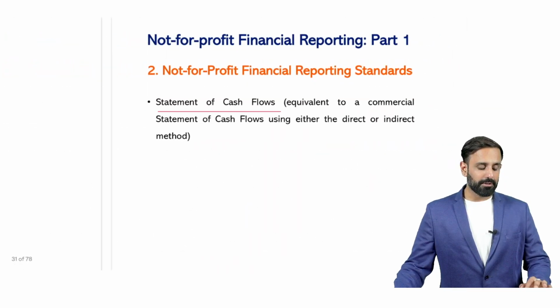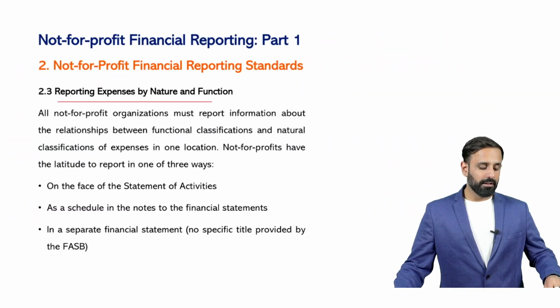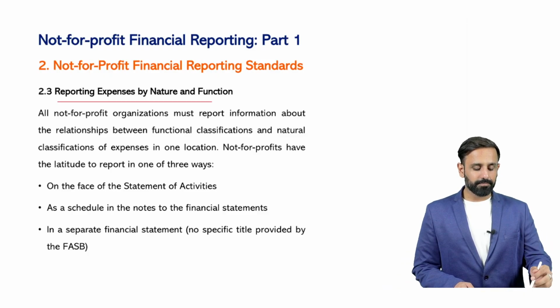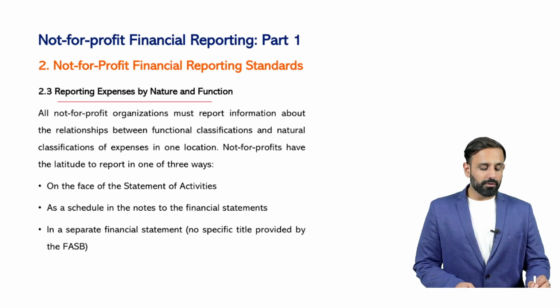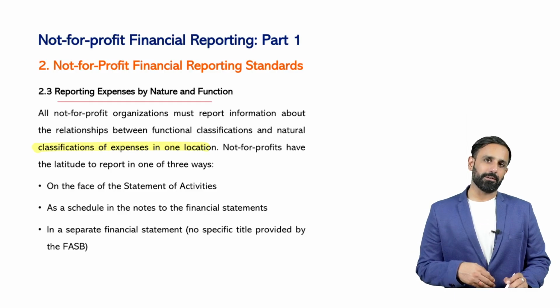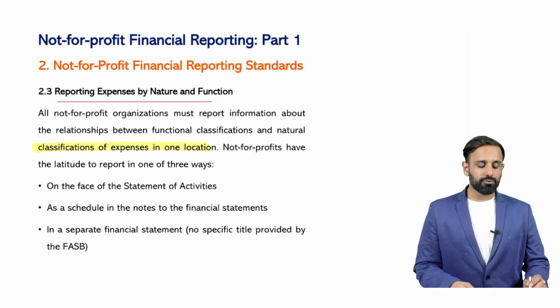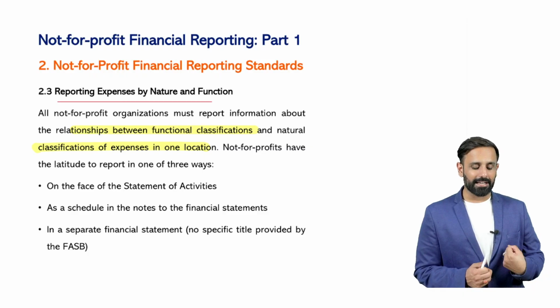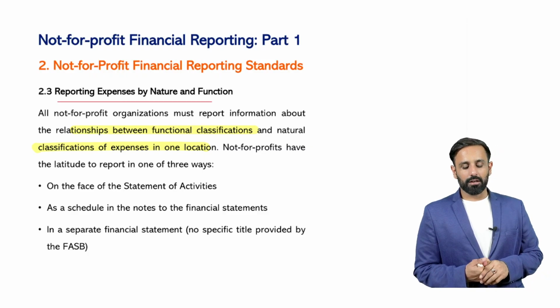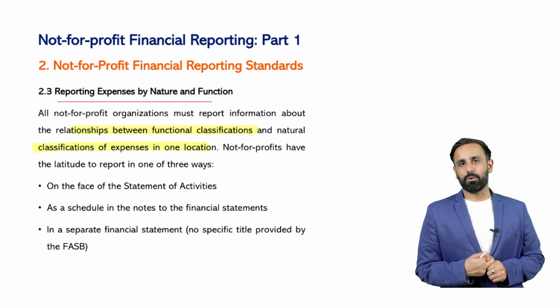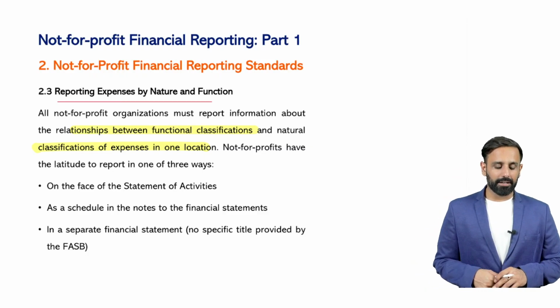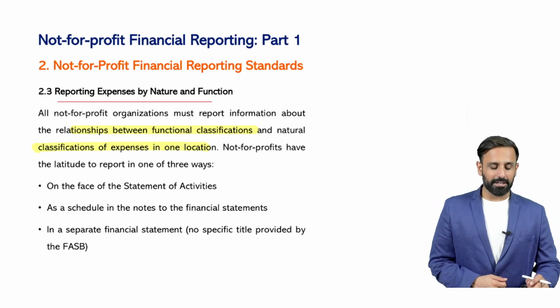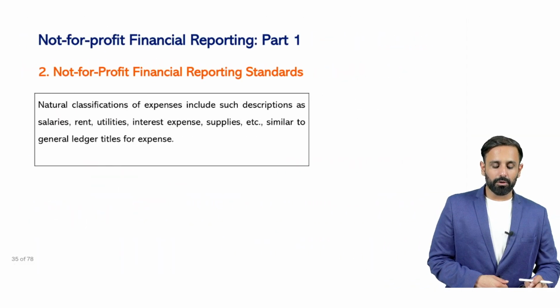So when we prepare the statement of activity, you have to report both types of classifications. In the statement of activity, usually we show the functional classification, and then we show the natural classification of expense at one location. You will get more idea, do not worry. When you see the real financial statement, you will get more clarity.